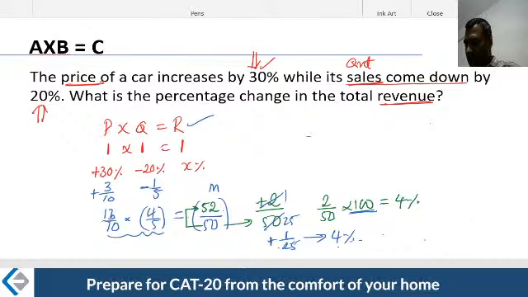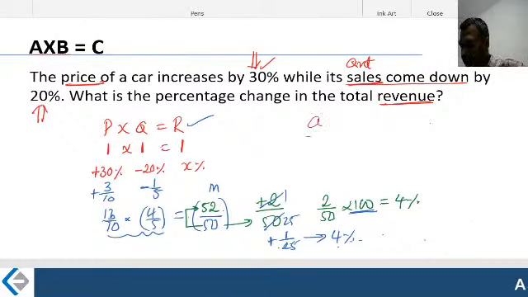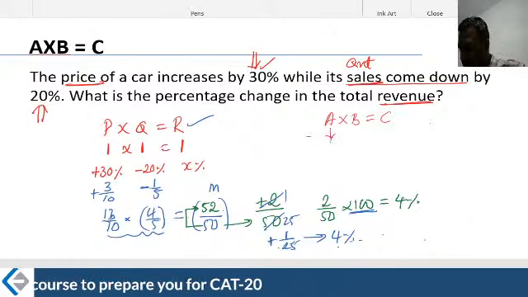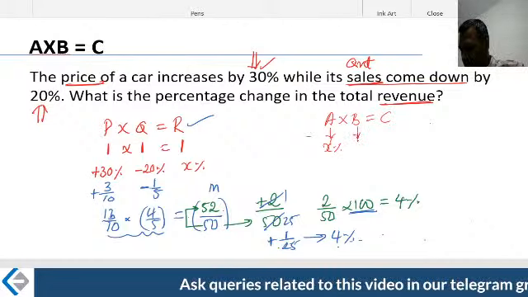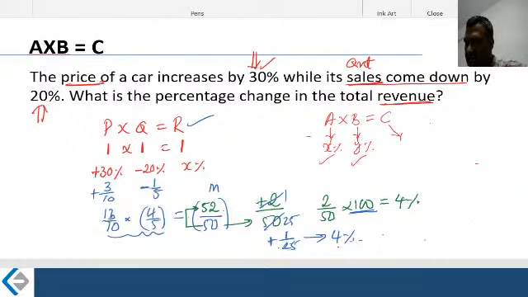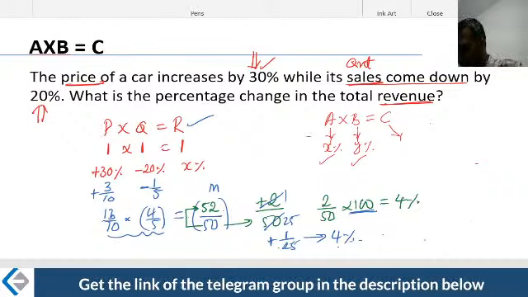Yeah, fine, let's take a look at this. What I was trying to say was this: if there is a situation where a into b is equal to c, then if a changes by x%, remember that word, change, and b changes by y%, then c changes by x plus y plus x into y by 100 percent.